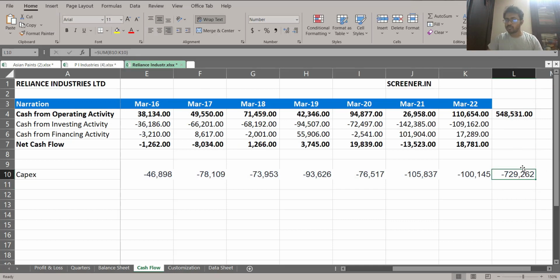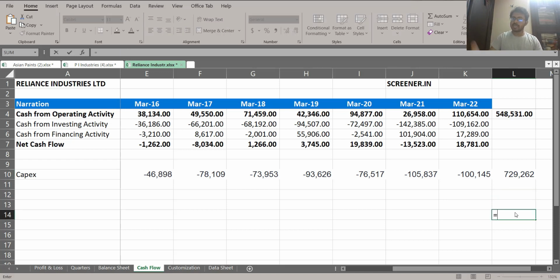So if you check it, which number is more? This number is more, right? This number is more because the company has earned 548,000 crores and the company has spent in capex, or put back in the business, even more money than that, right? How much more money? They have generated only this much money, but they have put in more and more capex, right? So where is this extra money coming from?